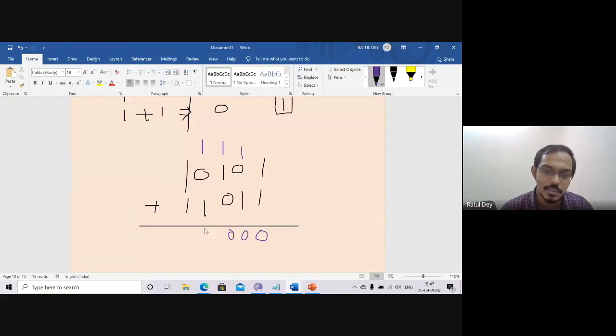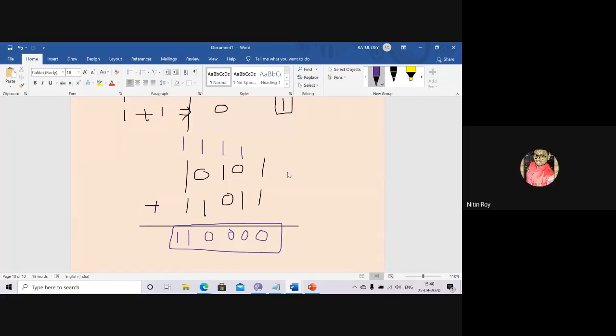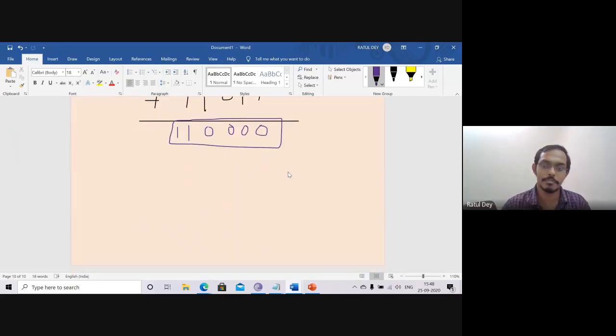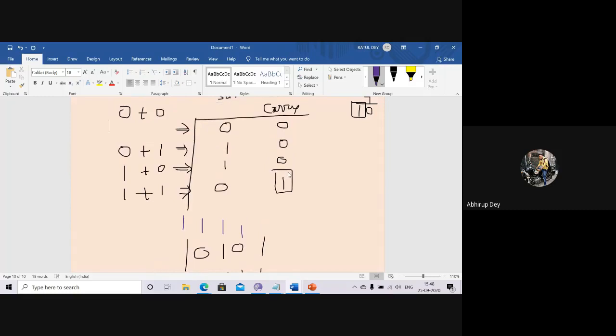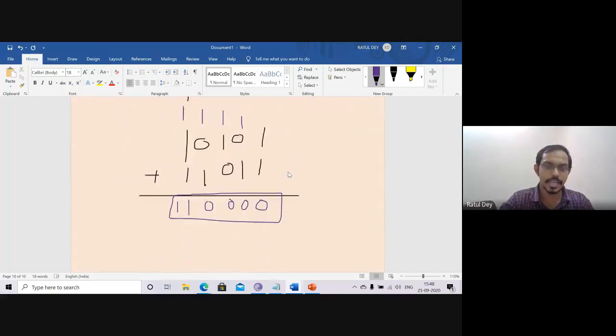Again 1 1 0, this carry is 1. Now you can say here 1 plus 1, this is 0 and 1 and again 1. So this is 1 and carry is 1. I hope it is clear to all of you. Or we can take another example.